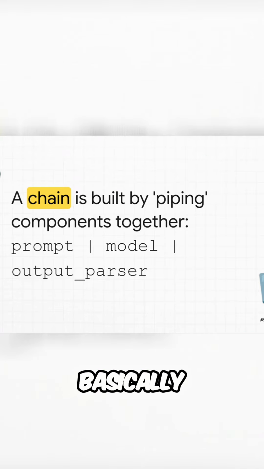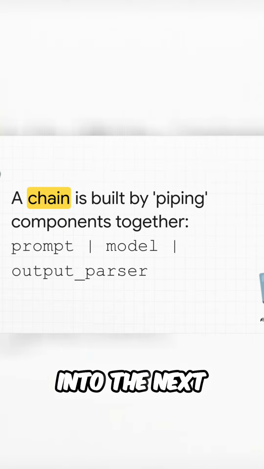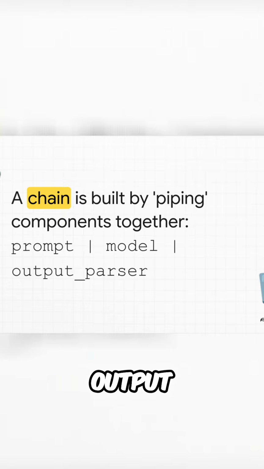And this is basically how it works under the hood. It uses something called the LangChain expression language, or LCEL. You literally pipe one step right into the next. Prompt goes to the model, and the model's output gets piped to a parser. It's clean, it's simple, and it's absolutely perfect for predictable tasks. You know, like building a bot to summarize your emails every morning.